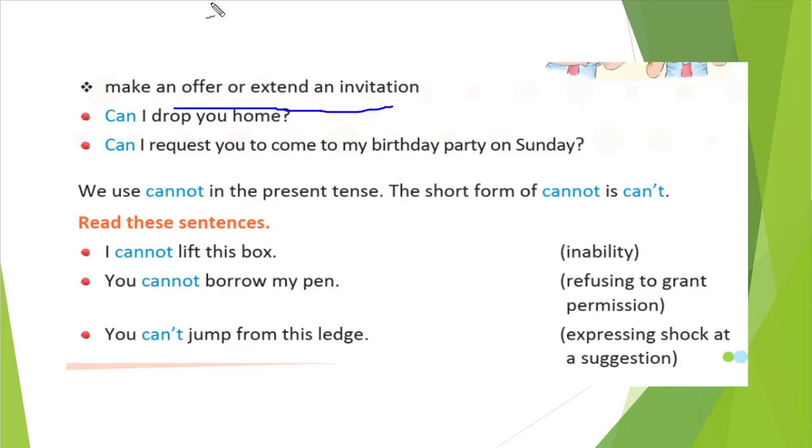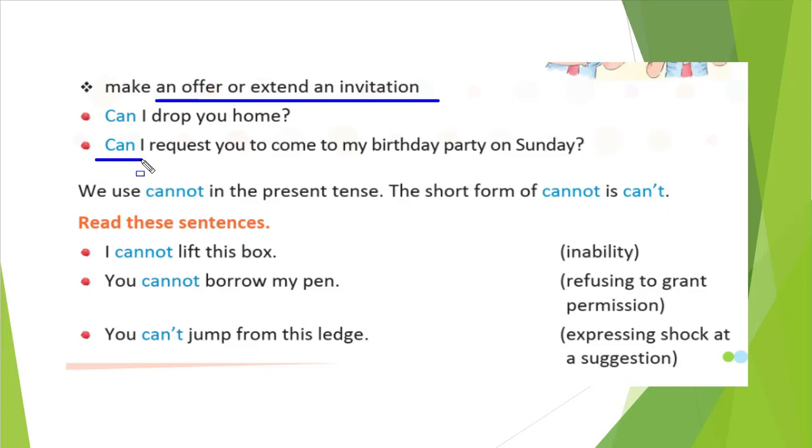When you extend an invitation, suppose you are giving someone an invitation or an offer, that time also you can use this. Can I drop you home? So you are offering to sit in your bike, so you can drop him or her, correct? Can I request you to come to my birthday party on Sunday? So you are inviting for your birthday party, correct? So that time also you can use can.